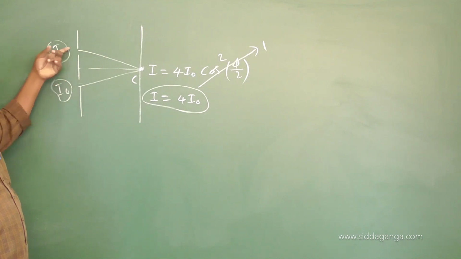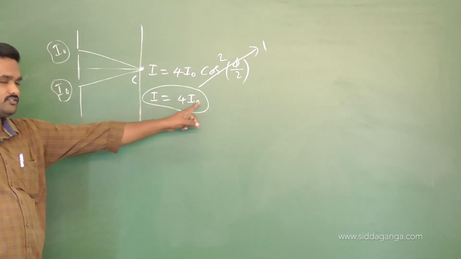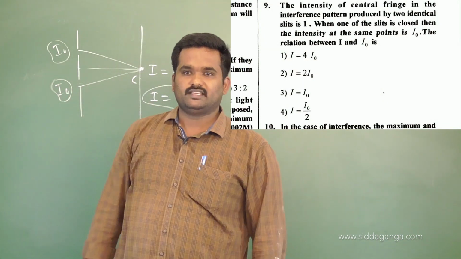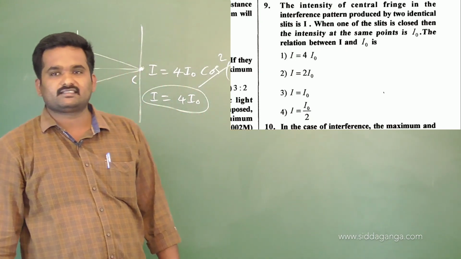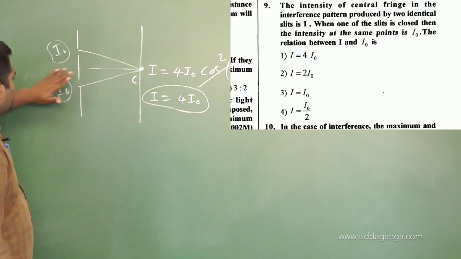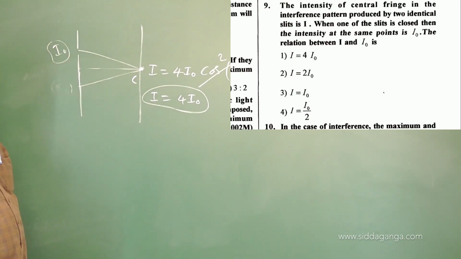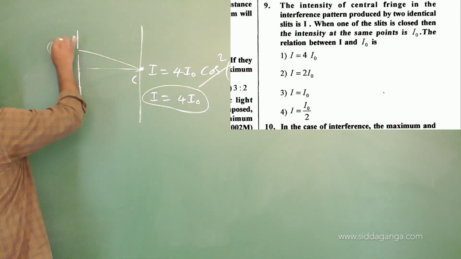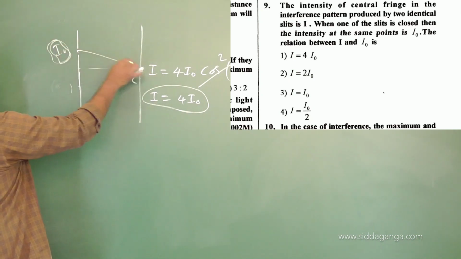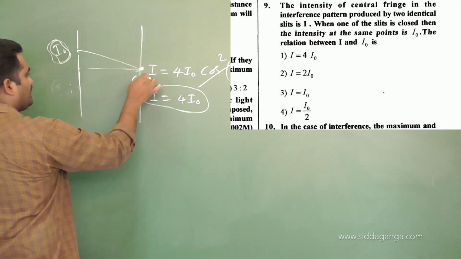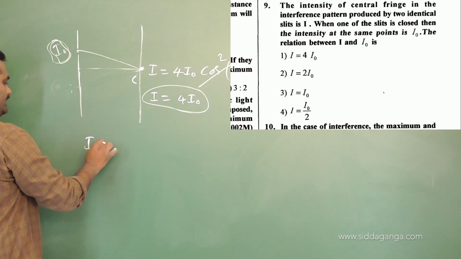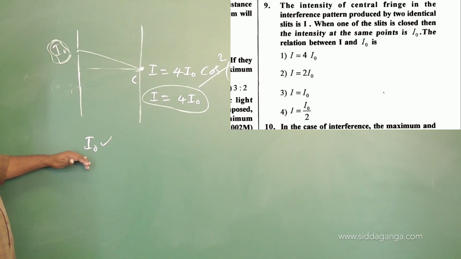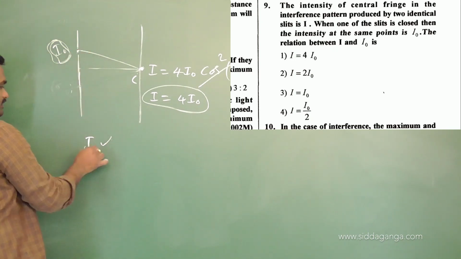Keep this point in mind. If these two sources are of I naught and I naught, then the final intensity should be equal to 4 I naught. Now the question is, if one of the slits is closed, then the intensity at the same point is I naught. One of the slits is closed means this is not there. Then whatever intensity you get here is purely because of this one. Each slit is of intensity I naught.